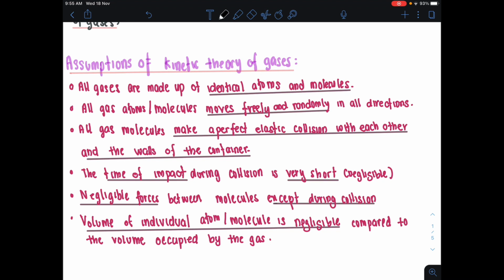And then the negligible forces between molecules except during the collision. So the forces between the molecule is negligible. So mereka takkan ada attractive ataupun repulsion force between each other. Cuma during the collision saja kita akan consider the forces dekat sini. How much force has been imparted on each other during that time of impact itu. And then lastly adalah volume of individual atom or molecule is negligible compared to the volume occupied by the gas. Alright, so the volume of the atom secara individual is negligible. Tapi bila kita combine semua atom ini jadikan dia satu gas, kita akan consider lah the.